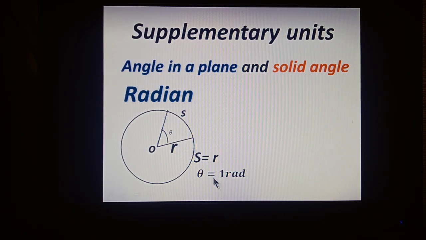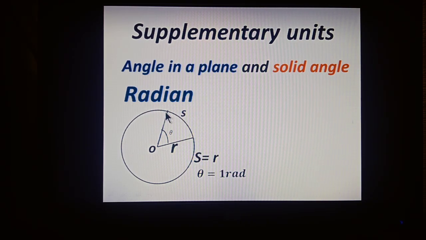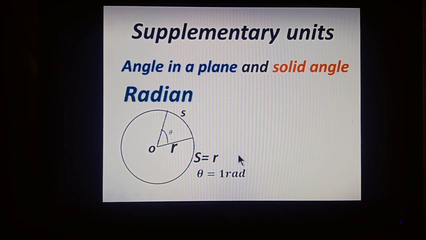What will be 1 radian? Theta will be 1 radian if the length of the arc that is subtending this angle at the center of the circle is equal to the radius of that circle. Means when S equals R, theta equals 1 radian.